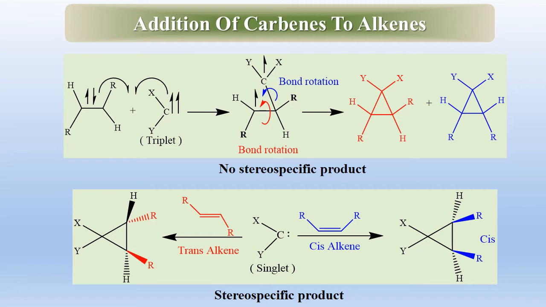If singlet carbene reacts with trans-alkene, the product is trans. Here, two R groups are opposite to each other. And if singlet carbene reacts with cis-alkene, the product is cis. Thus, the addition reactions of carbene to alkene: triplet produces non-stereospecific product, while the singlet produces stereospecific product.